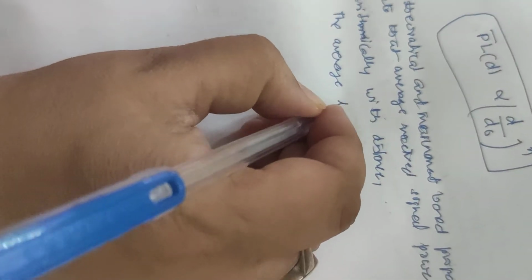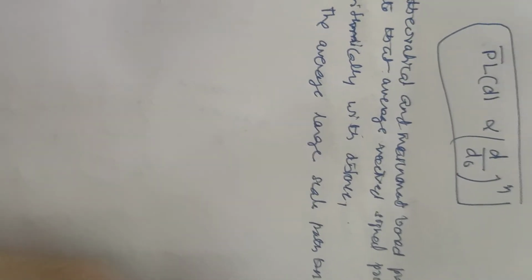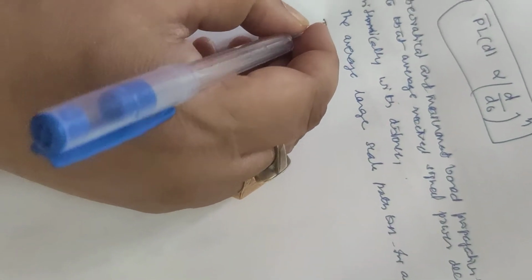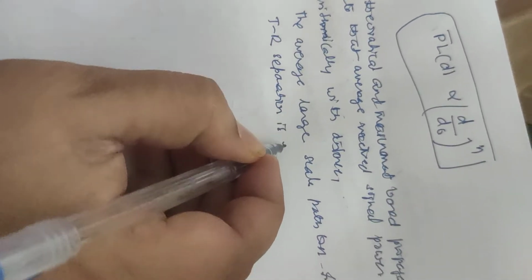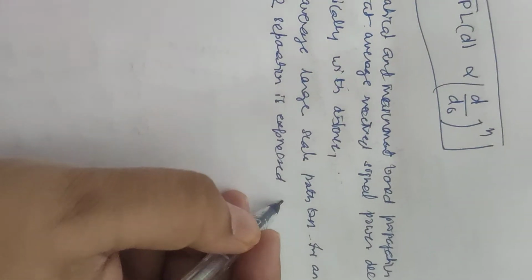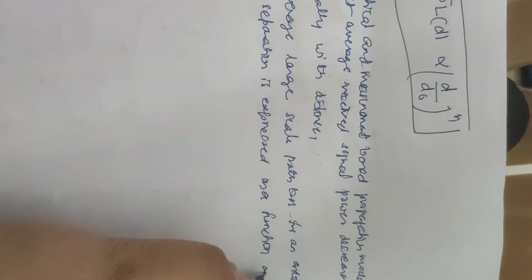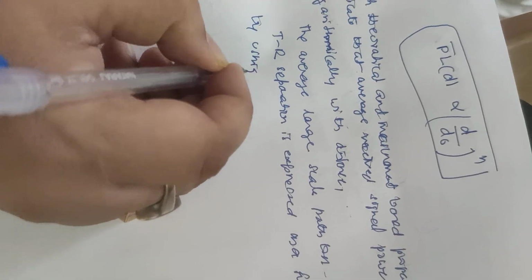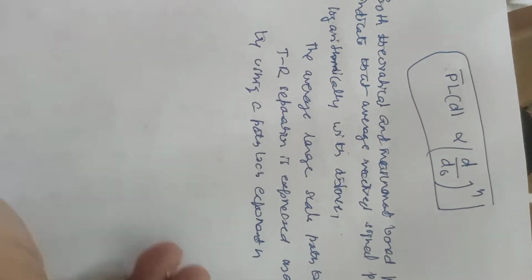Therefore, the average large scale path loss for an arbitrary TR separation distance is expressed as a function of distance by using a path loss exponent n.